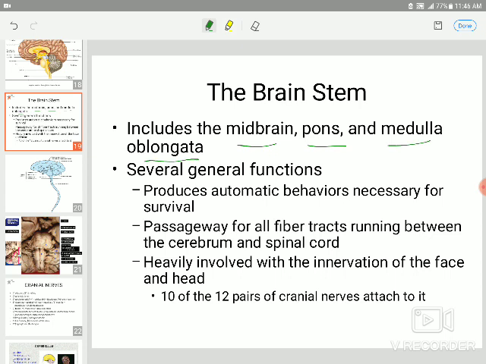The last cranial nerves emerge from the midbrain. Only two cranial nerves emerge from the midbrain, from the brainstem, and they have their own pathway.